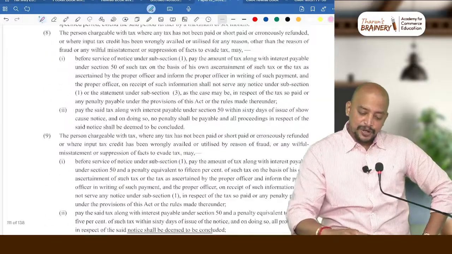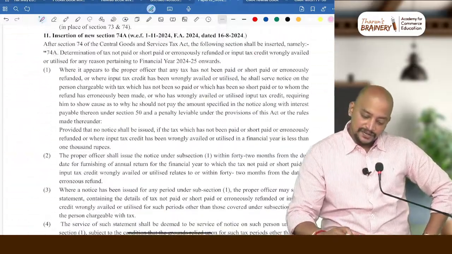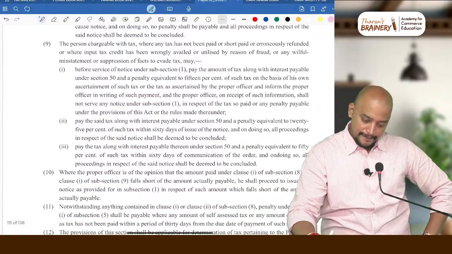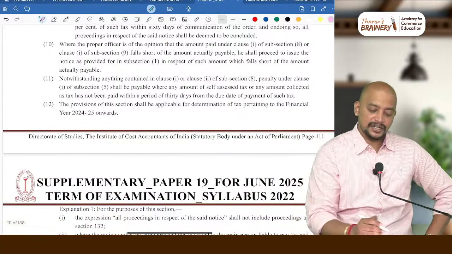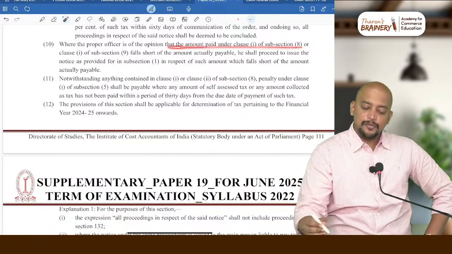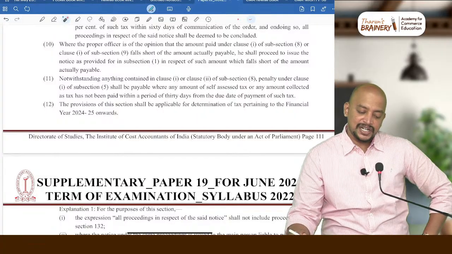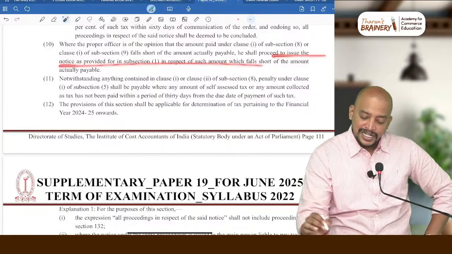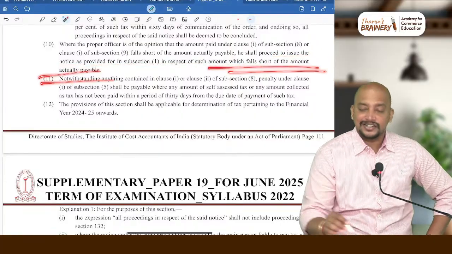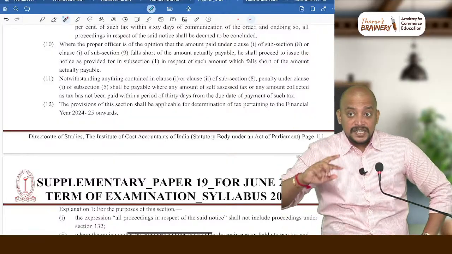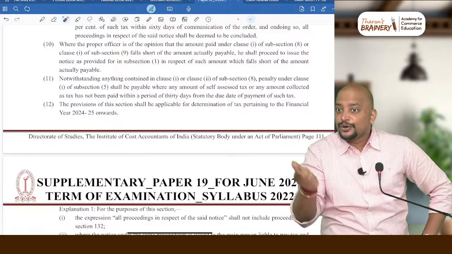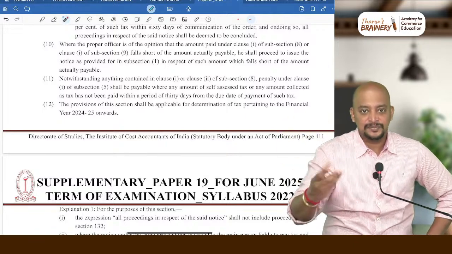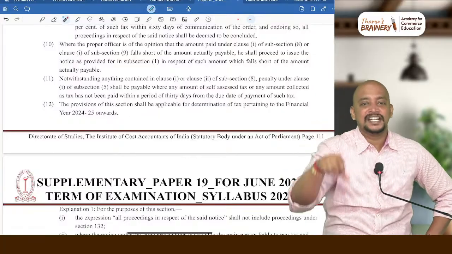Next, all these points we have discussed. Now look into subsection 10, where the proper officer is of the opinion that the amount paid under clause 1 of subsection 8 or clause 1 of subsection 9 falls short of the amount actually payable, he shall proceed to issue the notice in respect of such amount which falls short. You may ask one doubt: what if some amount is partially paid? Then the notice and order is only for the differential amount. That is simple and logical. Already I paid some amount, so they will give notice only for the difference.